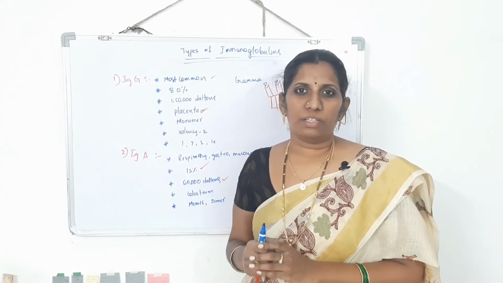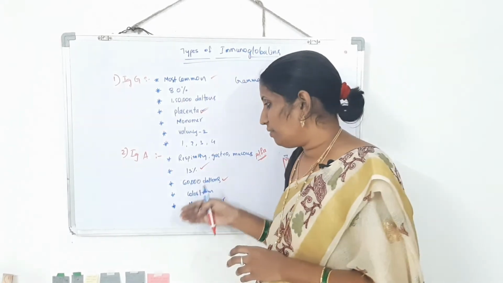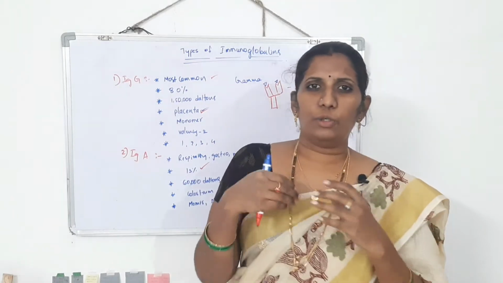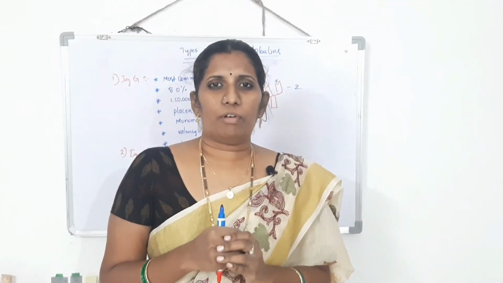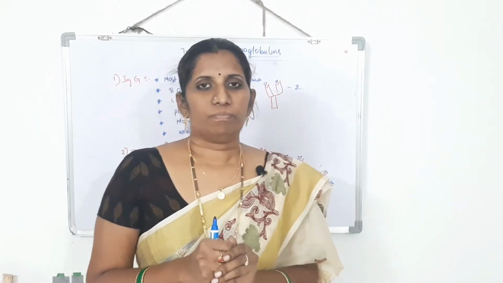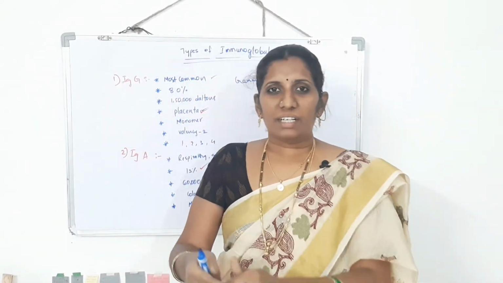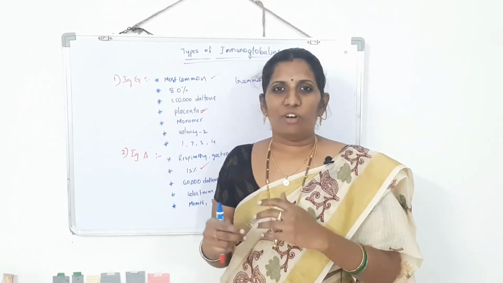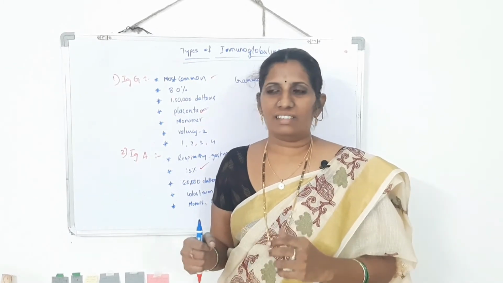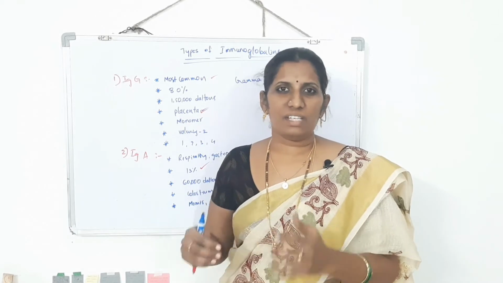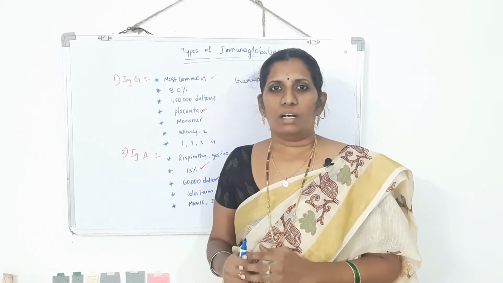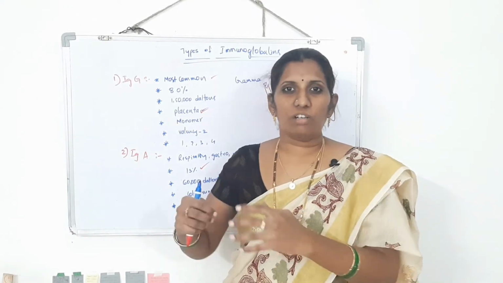IgA antibody, Nana. Why? When the newborn comes into the world, it doesn't have any sort of immune power. So whenever it comes to the world, immediately it has to fight with the environment, right? It has to survive in this environment, it has to struggle with the environment.